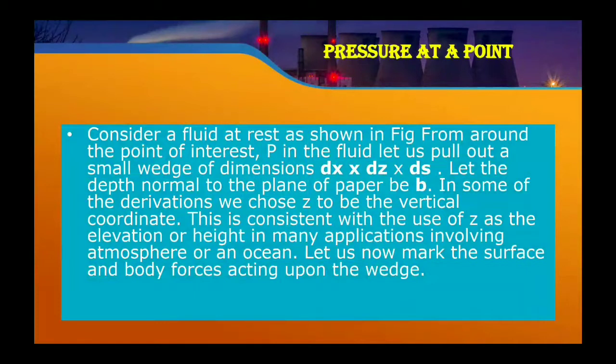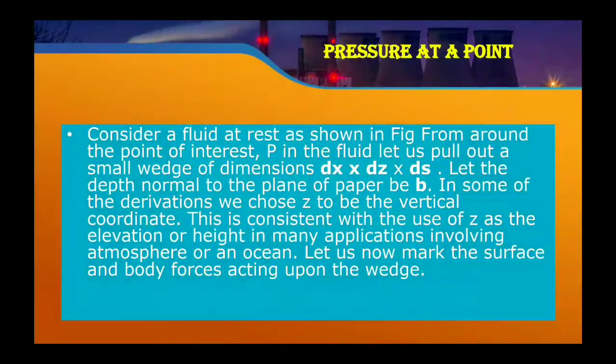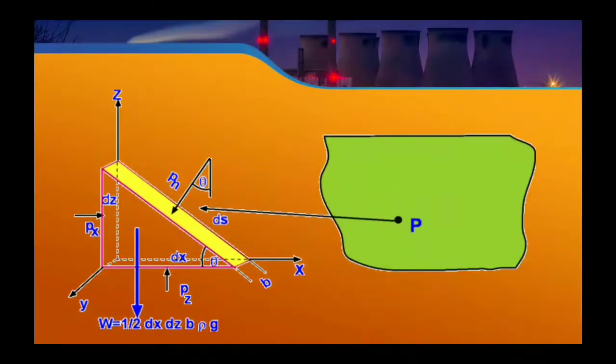Let us pull out a small wedge of dimension dx into dz into ds. Here you can see a wedge. That is dz, that is dx, and that is ds. And I have already told that this is the fluid where the pressure is given.